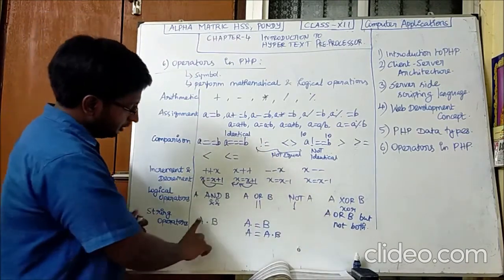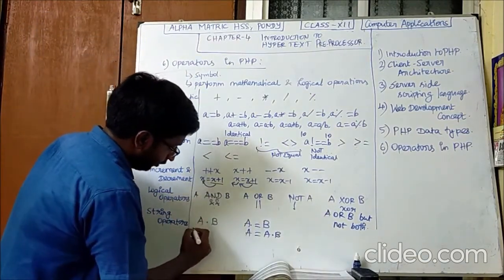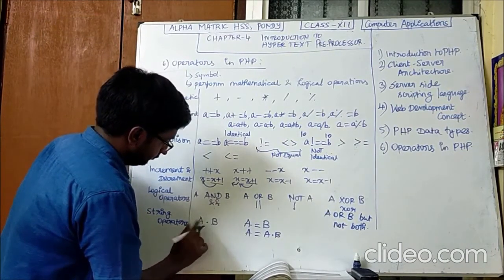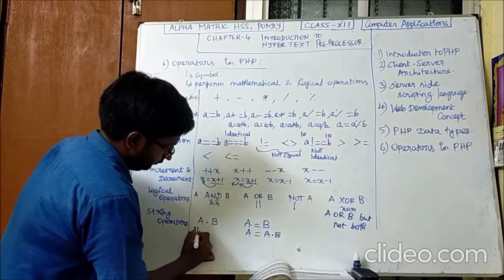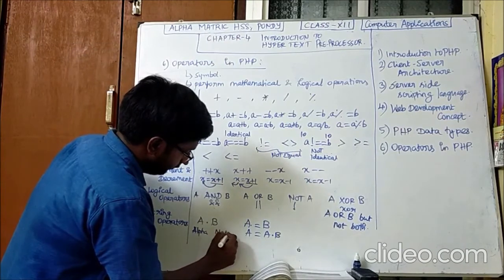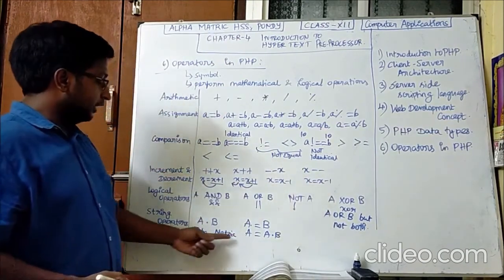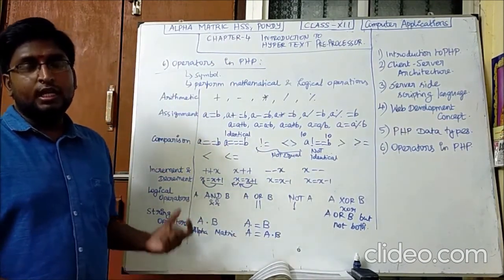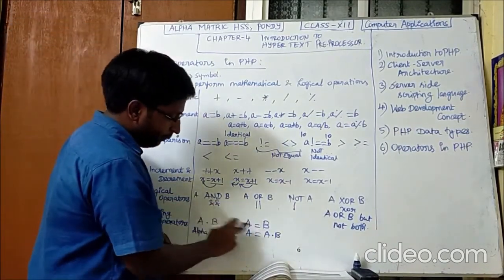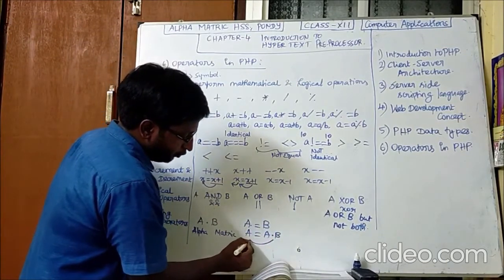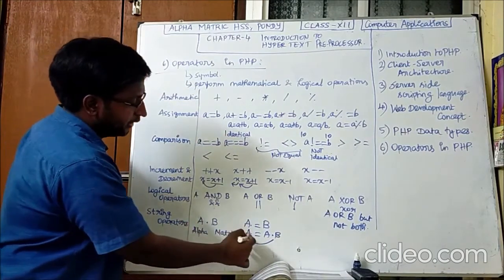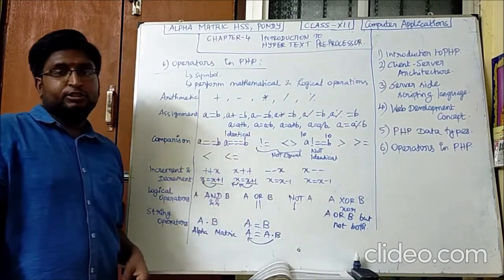Say for example, if the value of A is alpha and in value B I have metric, it will combine these two values and give the result. Here the same will happen, but the resultant will be stored in A. So the value of A, alpha, will be replaced by the resultant of the right-hand side expression.